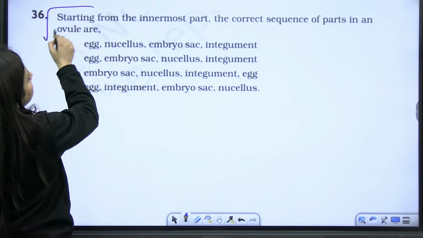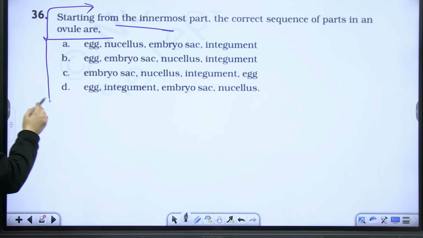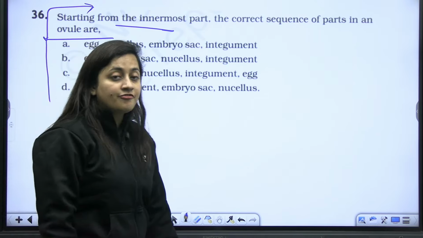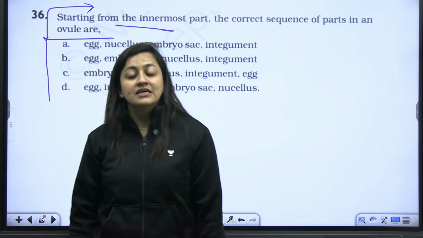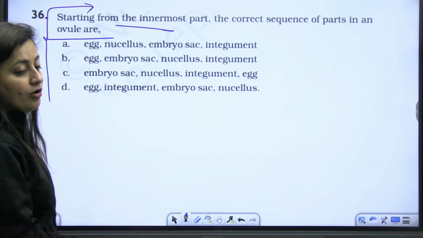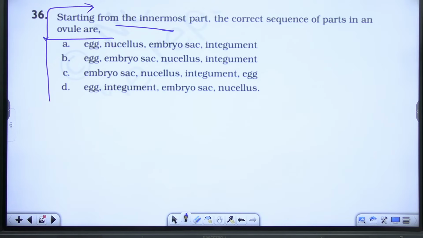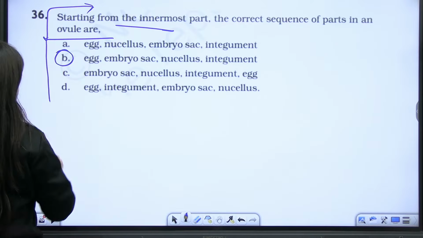Next, starting from the innermost part, the correct sequence of parts in an ovule are... You have to start from the innermost part. It's quite simple. So it is going to be B.